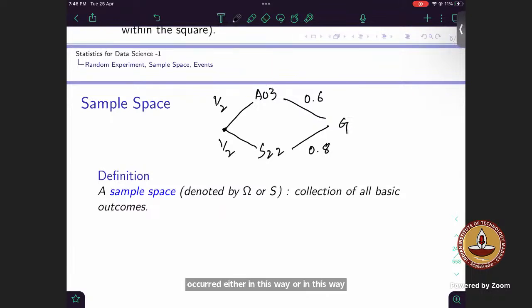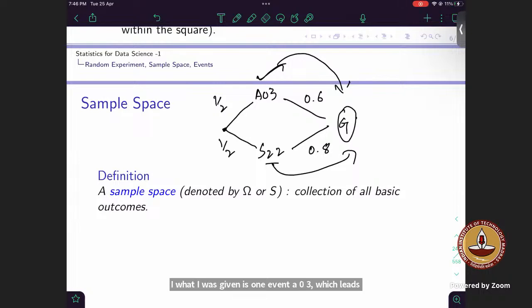See, in total probability, what we are concerned with is an event. Suppose in this question, it was that a good battery life is there. And there were two phones. One was this A03 and the second was S22. I was asked, what is the probability my phone will have a good battery life? What I was given is one event, A03, which leads to good battery life. Suppose my A03 can have good battery life, right? Or my S22 can have good battery life. So these both lead to this one common outcome, right?